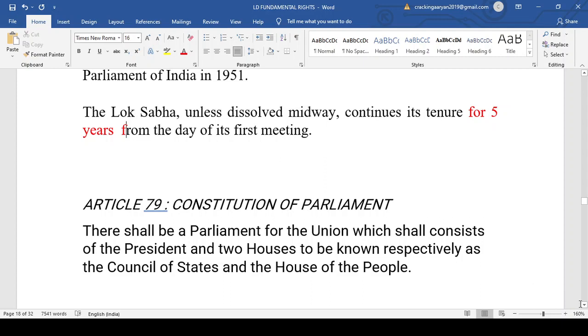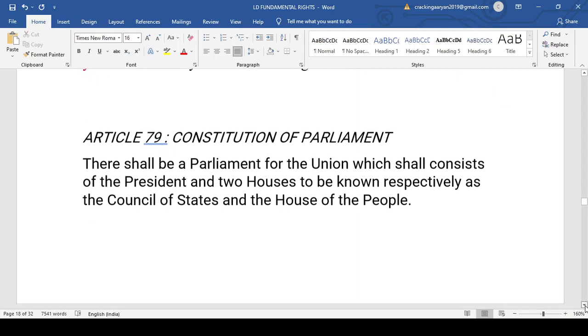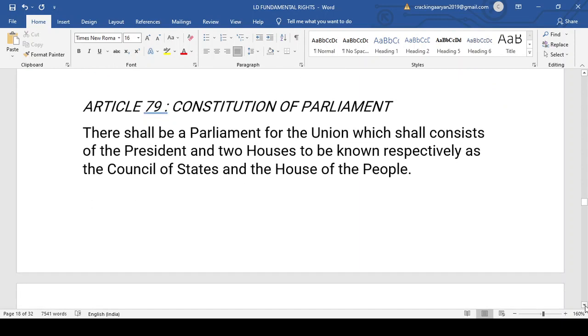So these are the times when the Lok Sabha is dissolved, that we will be discussing. So Article 79: There shall be a Parliament for the Union which shall consist of the President and two Houses, to be known as the Council of State and the House of the People. As I have already told you in the beginning of this session, the Parliament not only consists of the Lok Sabha and the Rajya Sabha, it also consists of the President.